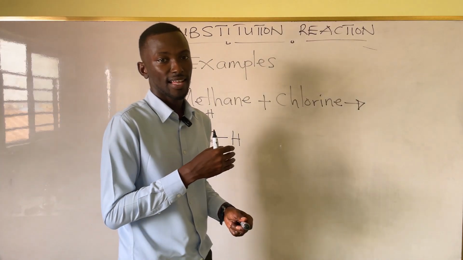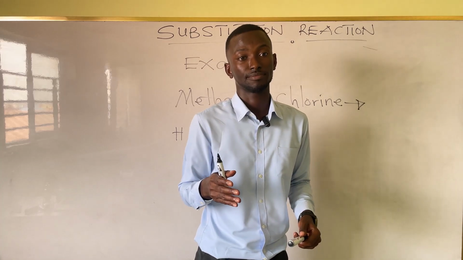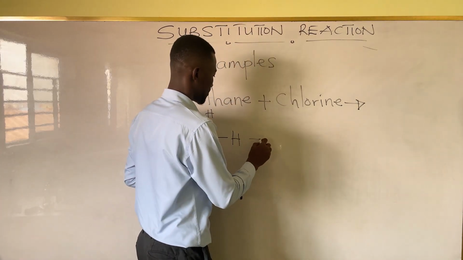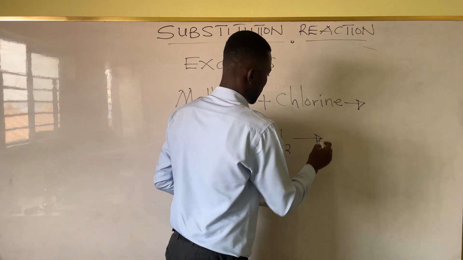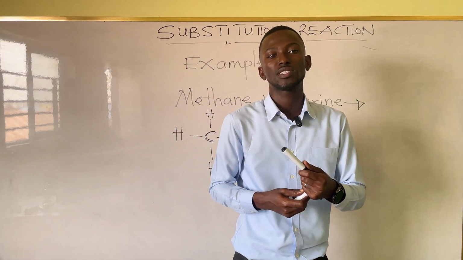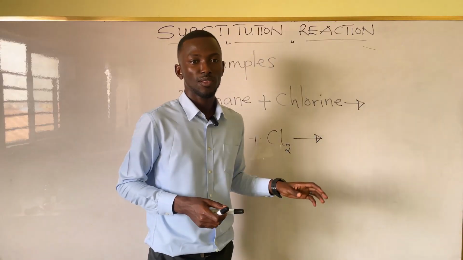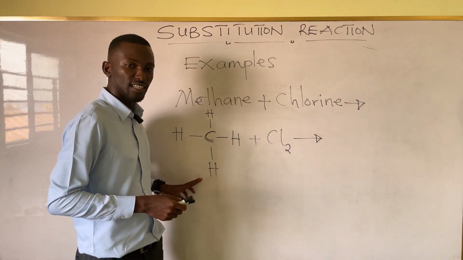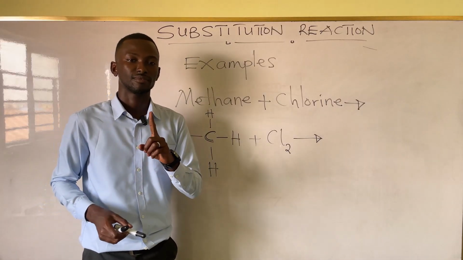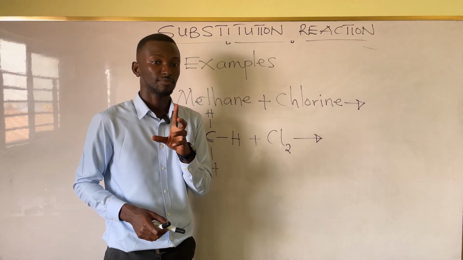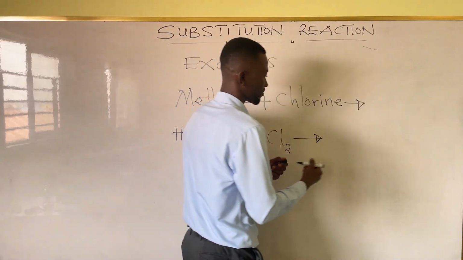And then we are saying that the methane reacts with chlorine. So we have this. And according to substitution reaction, one of these hydrogens in the methane will be replaced by one chlorine atom. So let's see what it will become.